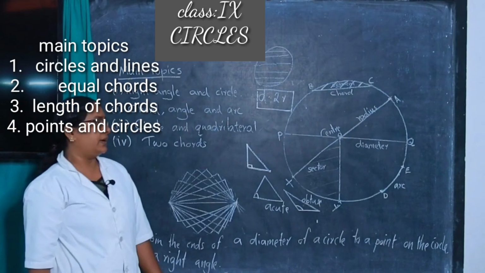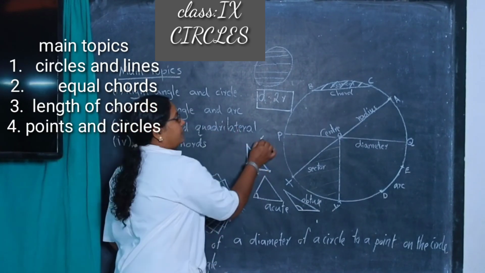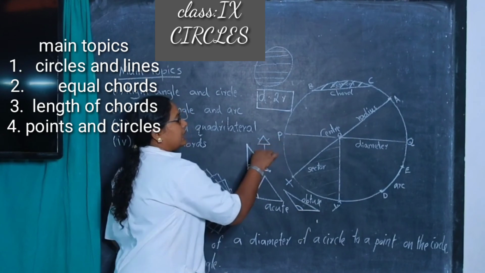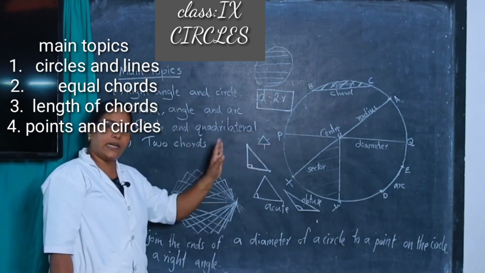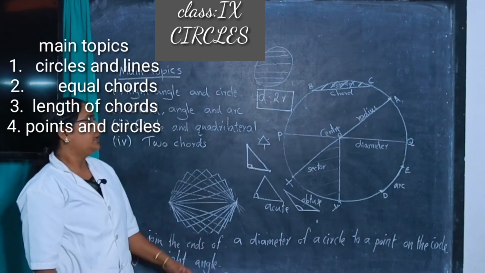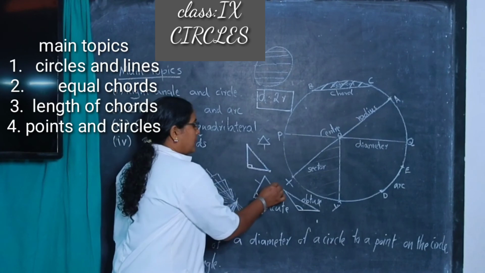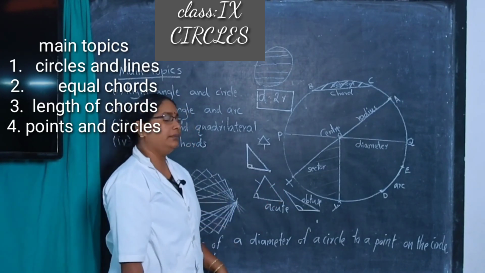Triangles are of three types by sides. If three sides are equal, it is called an equilateral triangle. If two sides are equal, it is called an isosceles triangle.